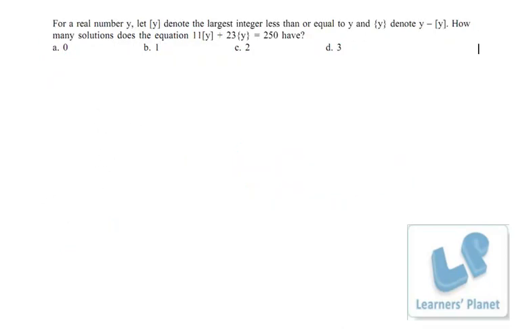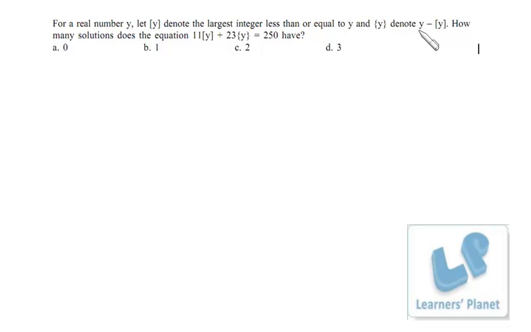Now see this question. For a real number y, let this denote the largest integer less than or equal to y, and this denote y minus the largest integer. That means precisely it is a fraction. Okay, from the total value, if you deduct the integral part, you will be getting the fractional part, right? Suppose y is 2.3. So from y, if you deduct the integral part, that is 2, you are left with 0.3, that is a fractional part, right?